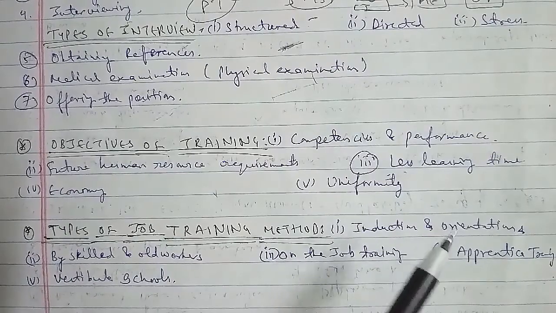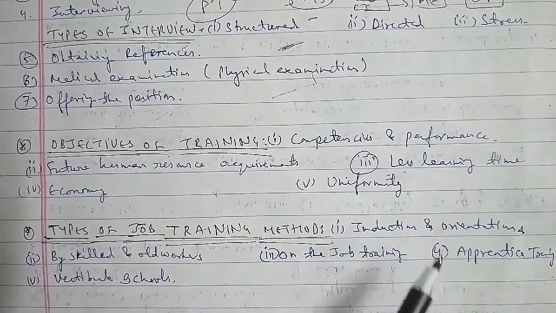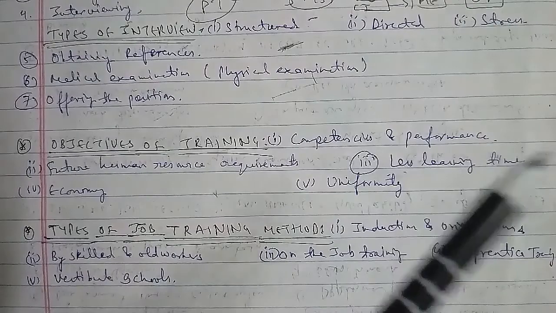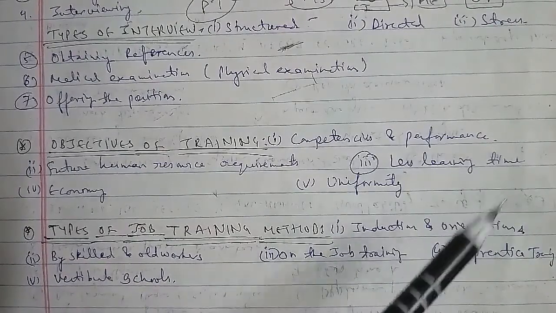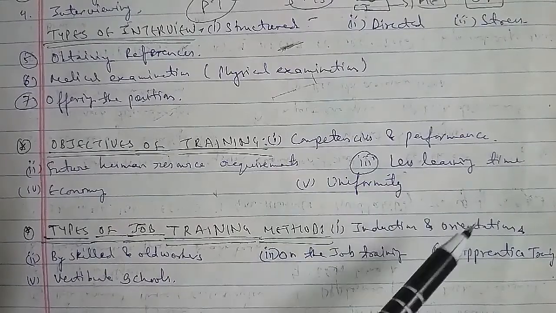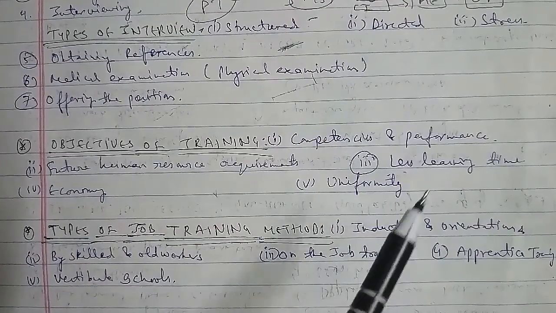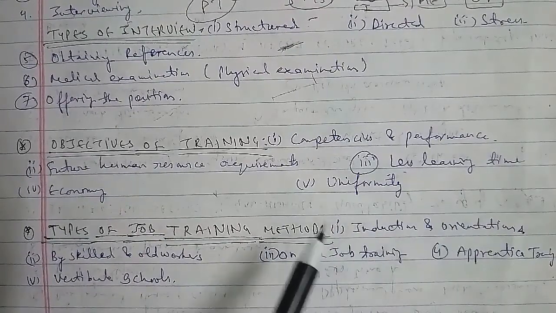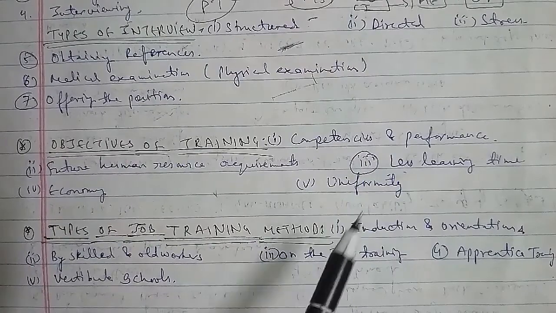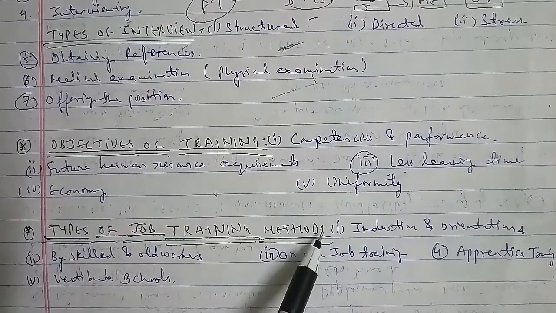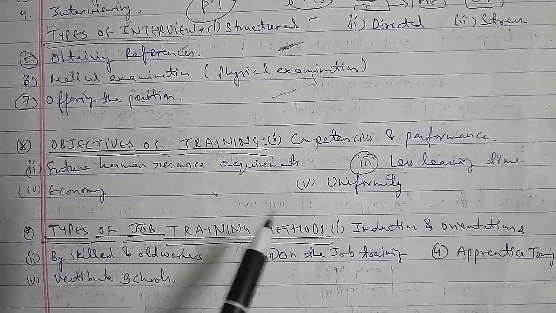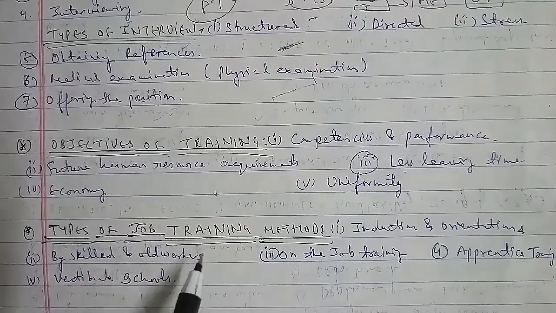In the next we have vestibule school. Vestibule school is conducted in separate centers in the plant itself before actually entering into the plant, and a duplicate setup of the machinery and tools is shown to the trainee, and well qualified and experienced staff is in charge of the training. The training course is designed so that it covers all aspects of the working situations in the plant, and the worker concentrates on learning the skills as they are free from the pressure of work. Vestibule training is suited for machine operators, job inspectors, machine attendants, etc. as well.